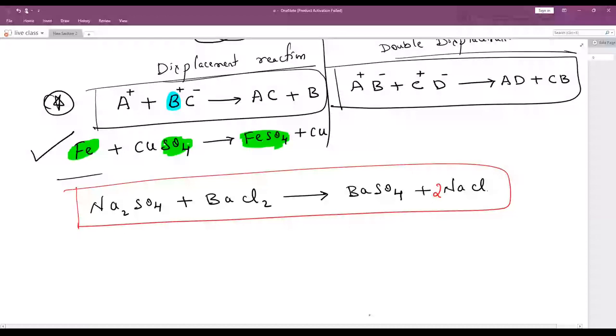Now again I'm repeating. You read all the points when you get time, don't worry. Page number 38, Activity 3.4, the paragraph above it and the paragraph below it. I mean to say page number 38, the full page. Let it be pages 38, 39, 40. You have to study all these three full pages.